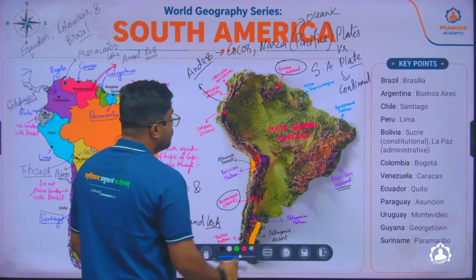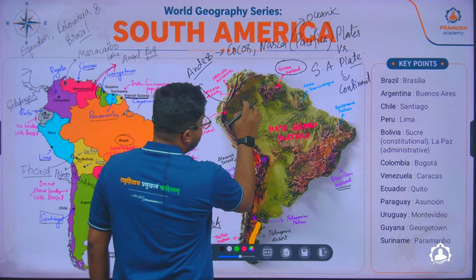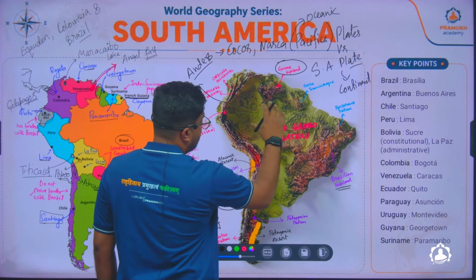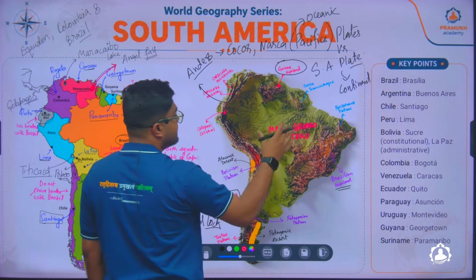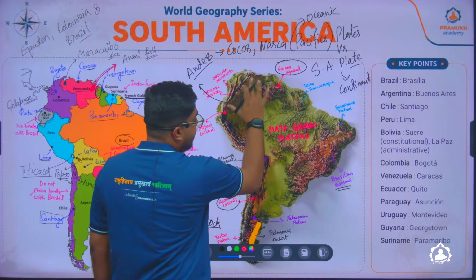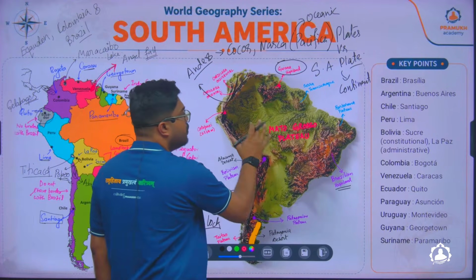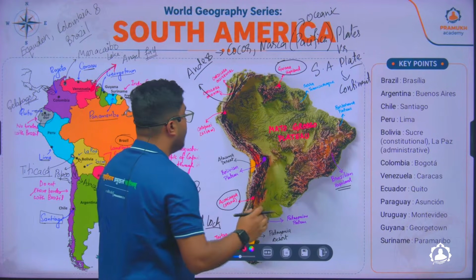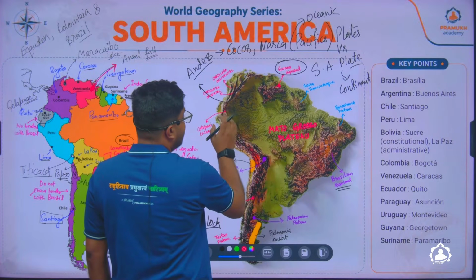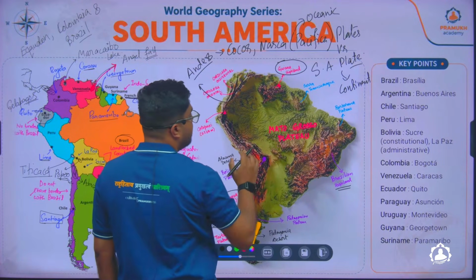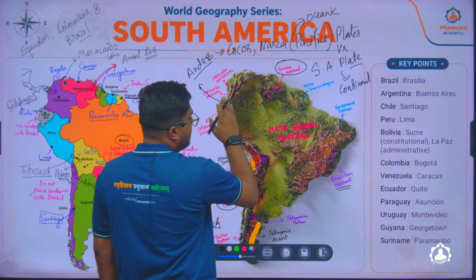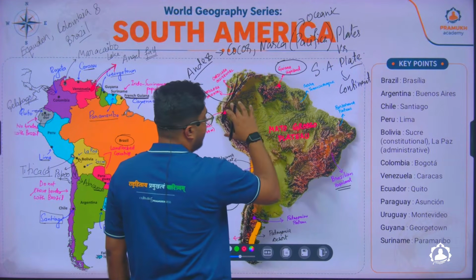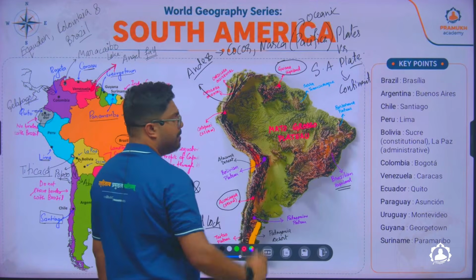Now, if you look into this region, you will see that this looks like a tree branch. This is nothing but the Amazon River. So we can say at one point of time, this entire area was also a kind of highland, or an extended portion of the Andes. But over time, what happened? The river Amazon has completely washed it off and has formed this particular plain.